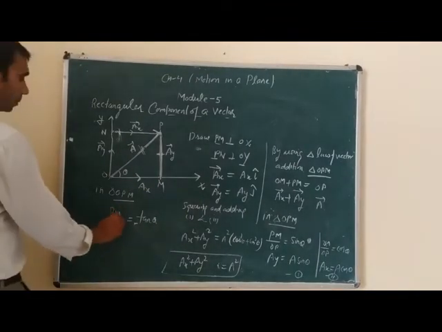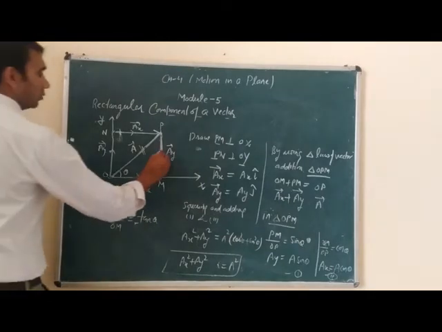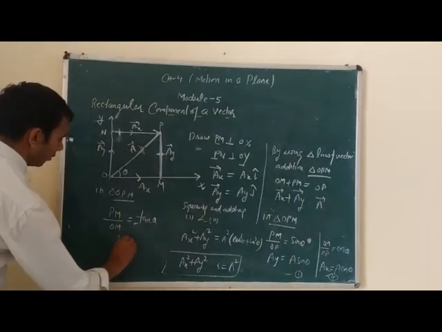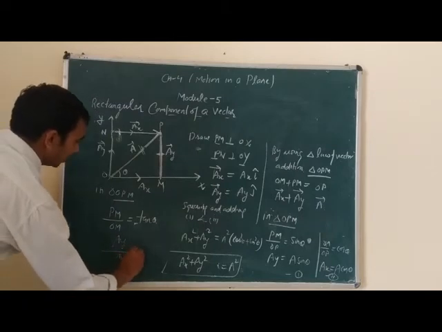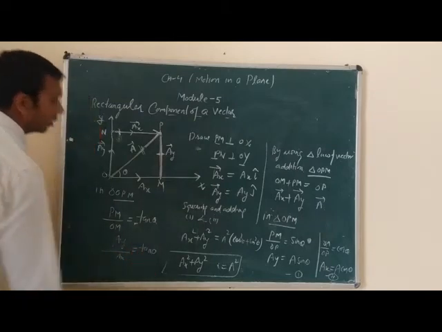So AY divided by AX is equal to tangent theta.